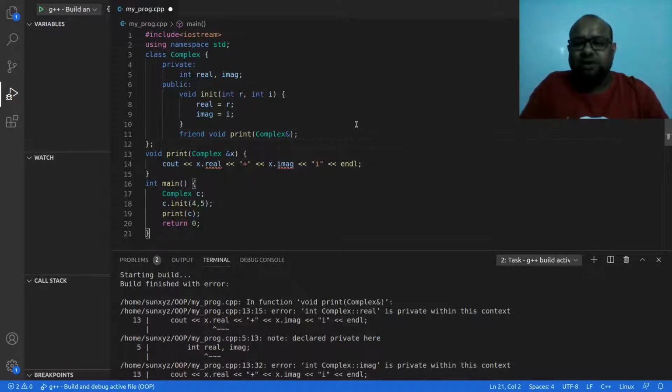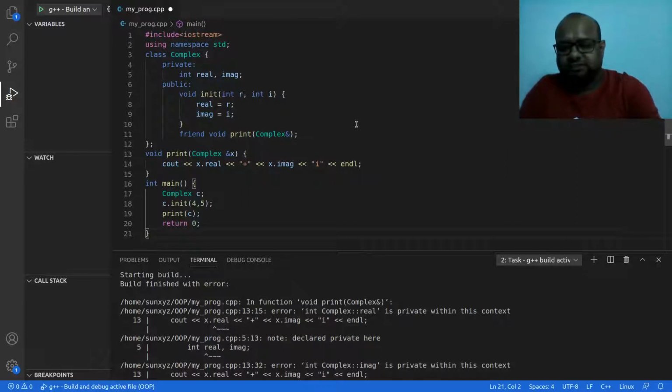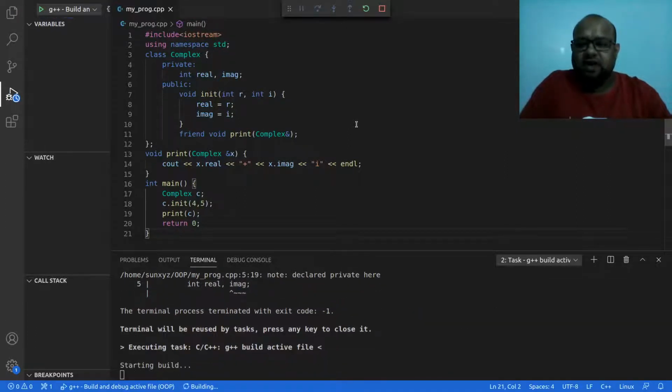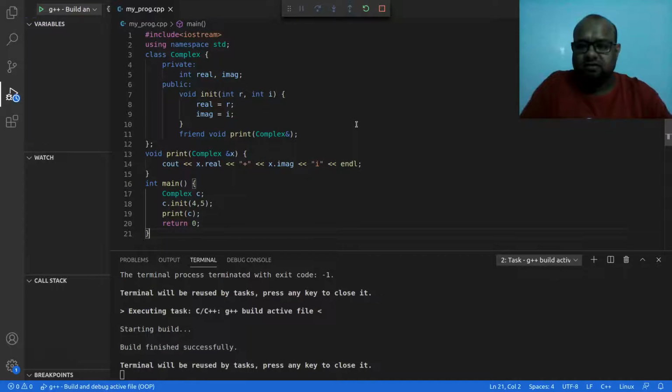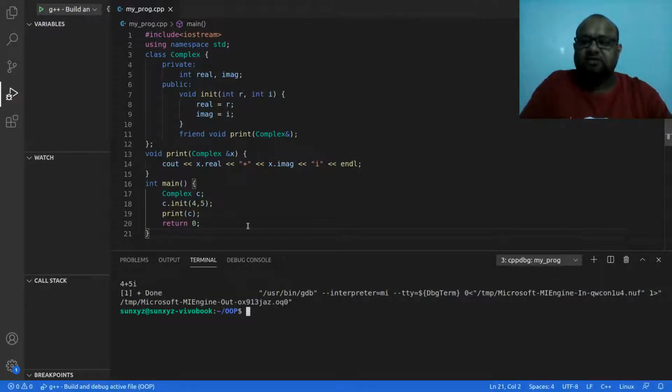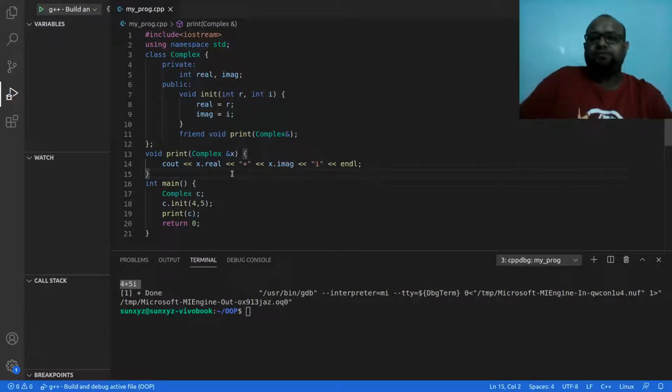Once I make the print function a friend of my complex class, let's see what happens. Okay, I am compiling, I'm executing, and yes, this is good. My friend function, my print function is called, and it prints this complex number 4 plus 5i.